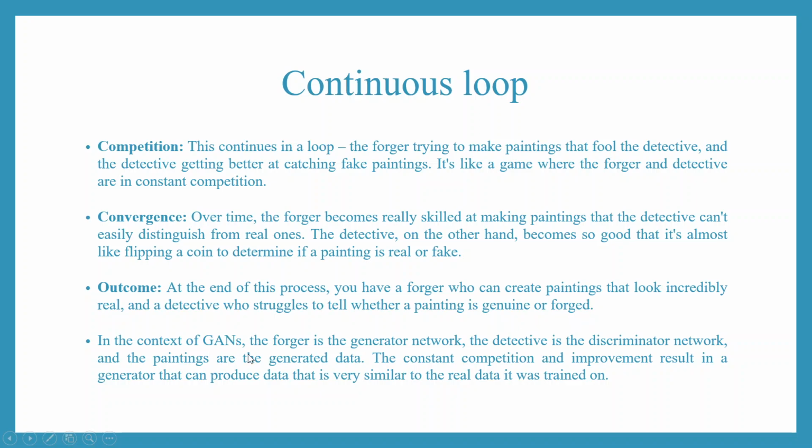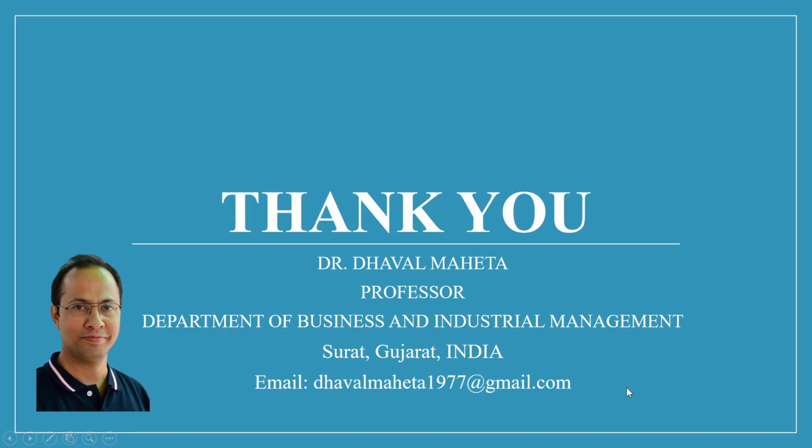In the context of GANs, the forger is the generator network, the detective is the discriminator network, and the paintings are the generated data. The constant competition and improvement result in a generator that can produce data that is very similar to the real data it was trained on. So this was all about generative AI.